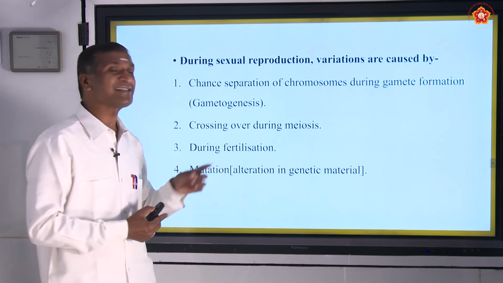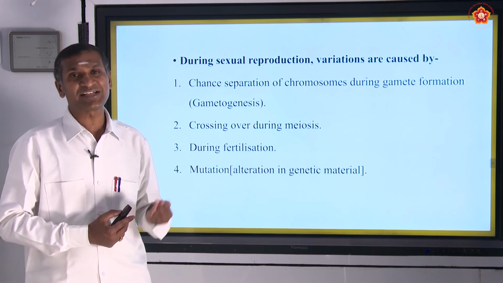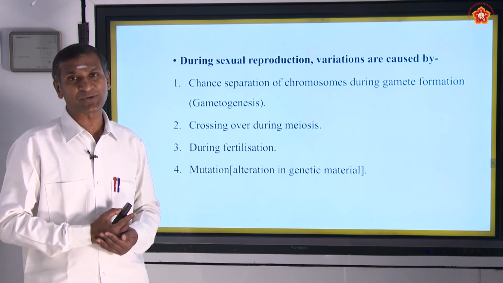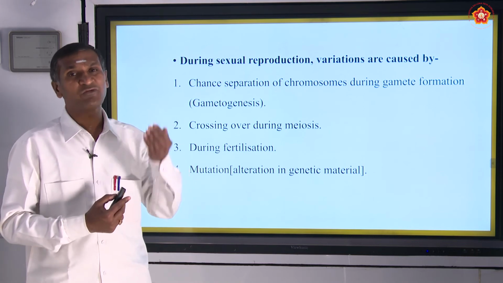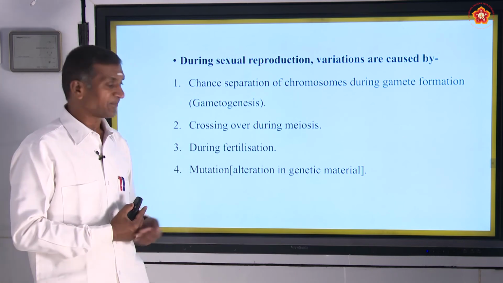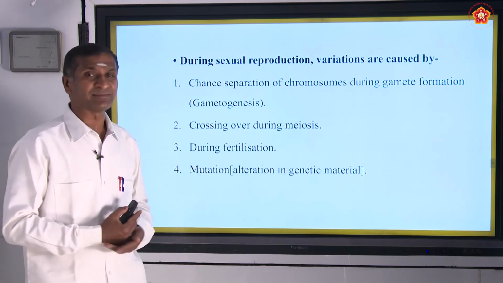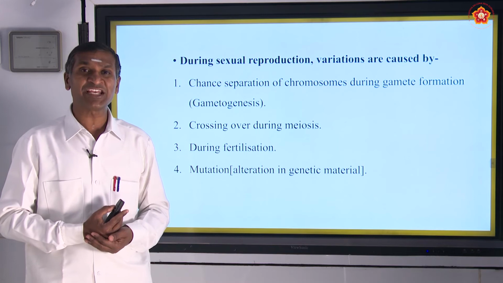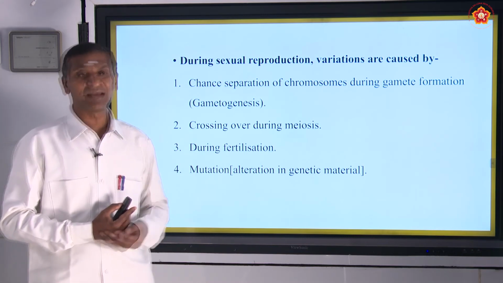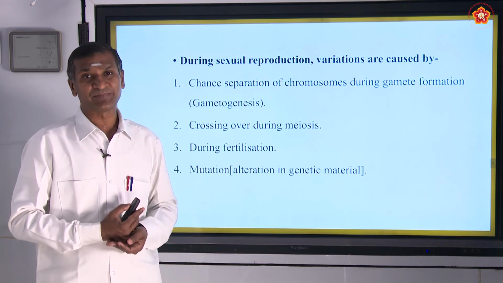Third, during fertilization, the zygote is obtained by the union of male and female gametes. Fourth, mutation, a sudden change in the characters. There is chromosomal mutation and there is gene mutation.